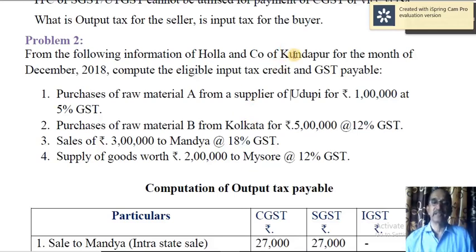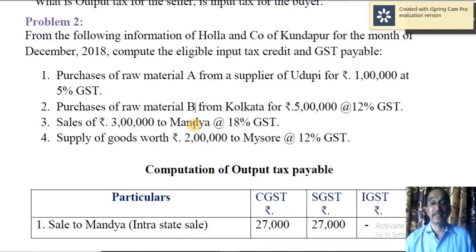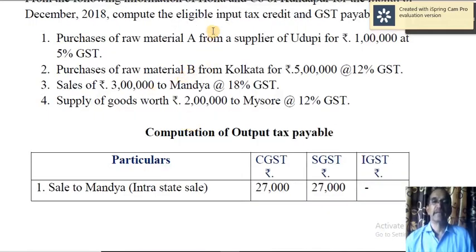Then purchase of raw material B from Calcutta. So the dealer is from Kundapur, so Karnataka, and then Calcutta, West Bengal. So the transaction or supply is interstate. So here IGST is applicable, whereas in the previous case it is CGST and SGST simultaneously. 5% is divided into 2.5% CGST and 2.5% SGST. This is supply, sale. So 3 lakh to Mandya. Mandya is in Karnataka only, and therefore intra-state supply. So 18% is divided into 9% and 9% CGST and SGST respectively.